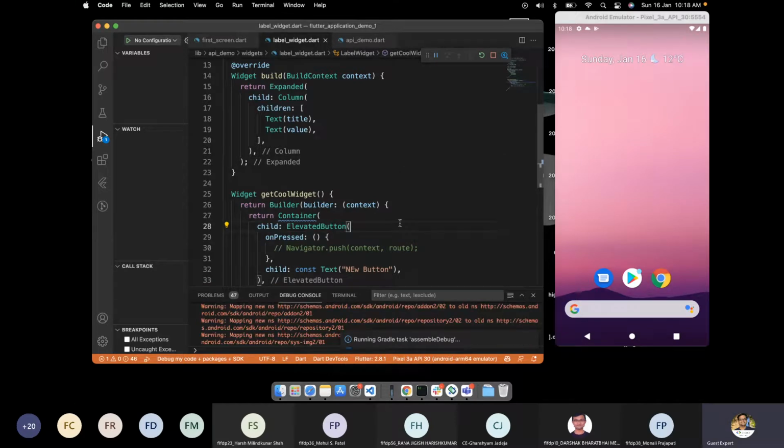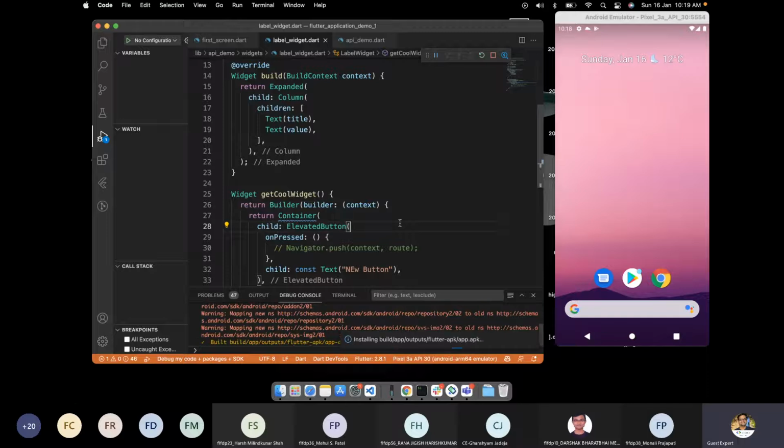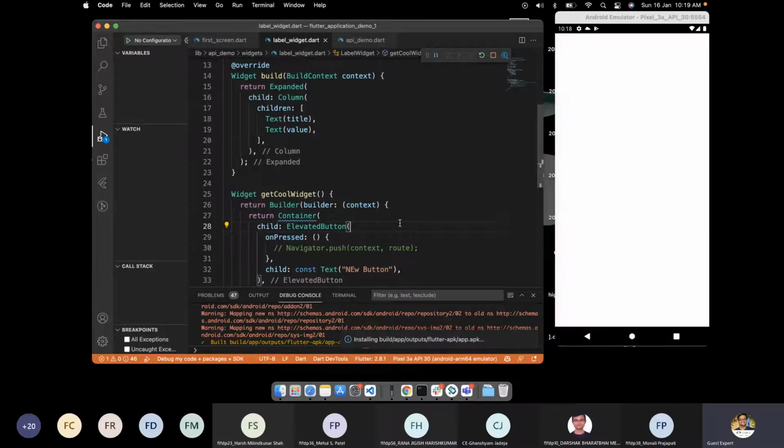Once you understand this concept, managing state will be easy, whether you do it with Bloc, Provider, MobX, any other library, or simply setState, so that you know where exactly your data is getting mutated and where you want to use that mutated data.